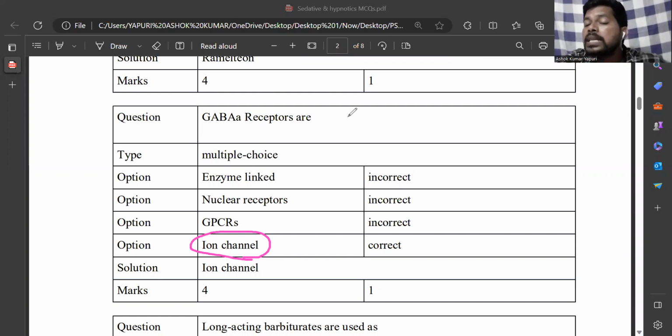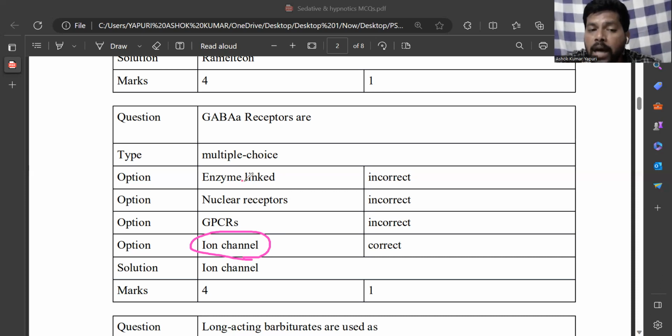GABA is gamma aminobutyric acid, which is an inhibitory neurotransmitter in the CNS. There are three types of GABA receptor: A, B, C. A and C come under ion channel. GABA B comes under G protein coupled receptor. GABA A is an ion channel receptor because when GABA A receptors are activated, there is conduction of Cl minus ions. So it is an ionotropic or ion channel receptor.